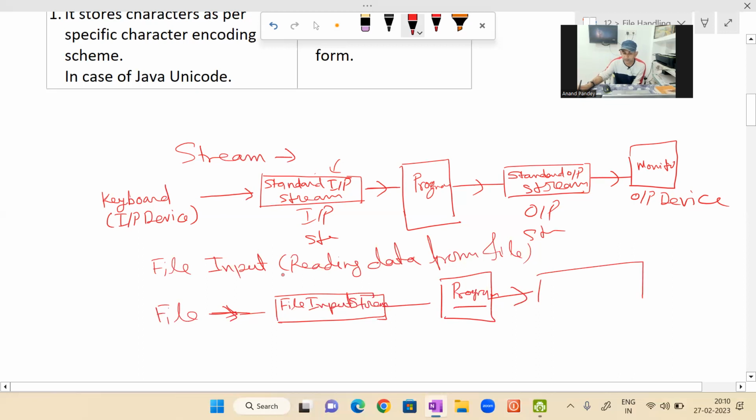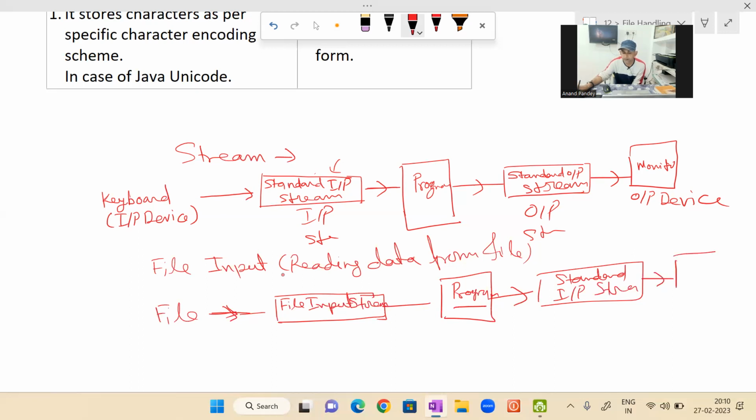So before that, standard input stream, because data will be sent to the monitor, so it will go to the standard input stream, and from there the data will be sent to the monitor.